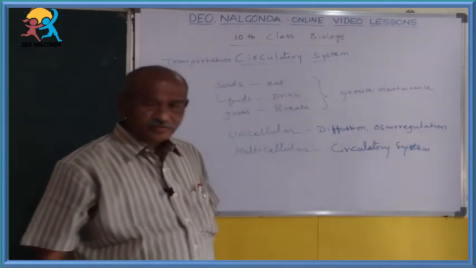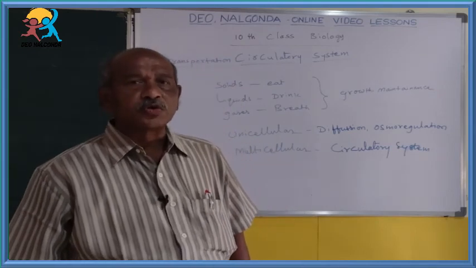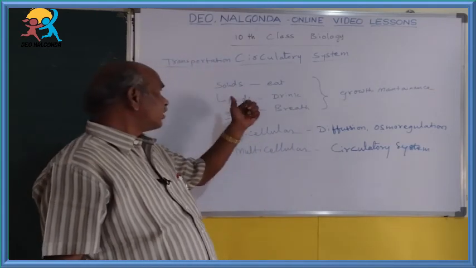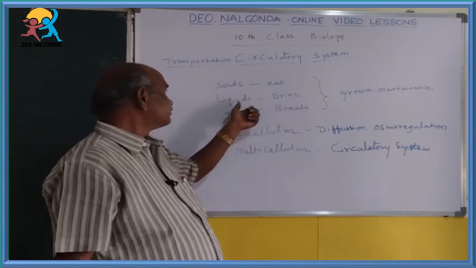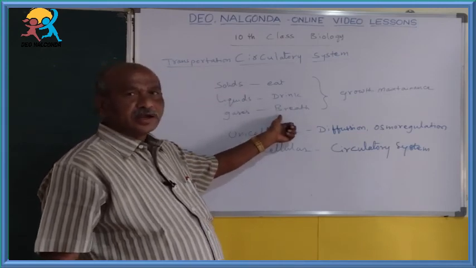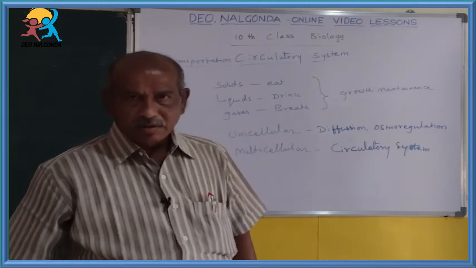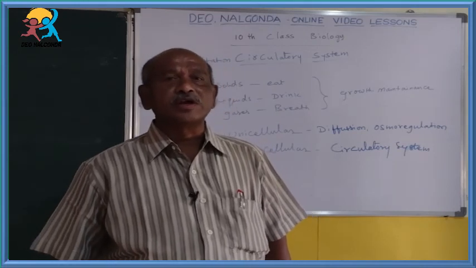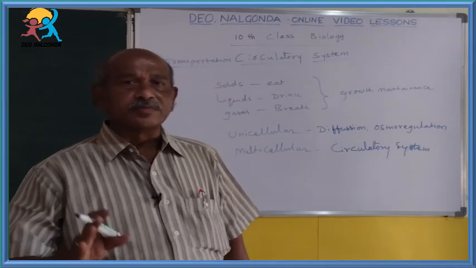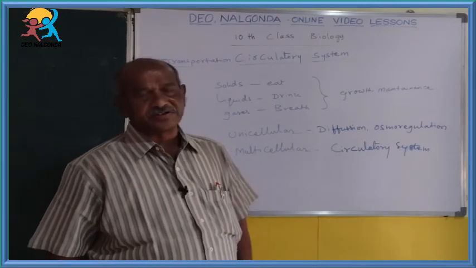So in the case of multicellular organisms, to transport the eaten solids, drunk liquids and gases for breathing from one cell to another cell, there is a system developed, and that system is called the circulatory system.